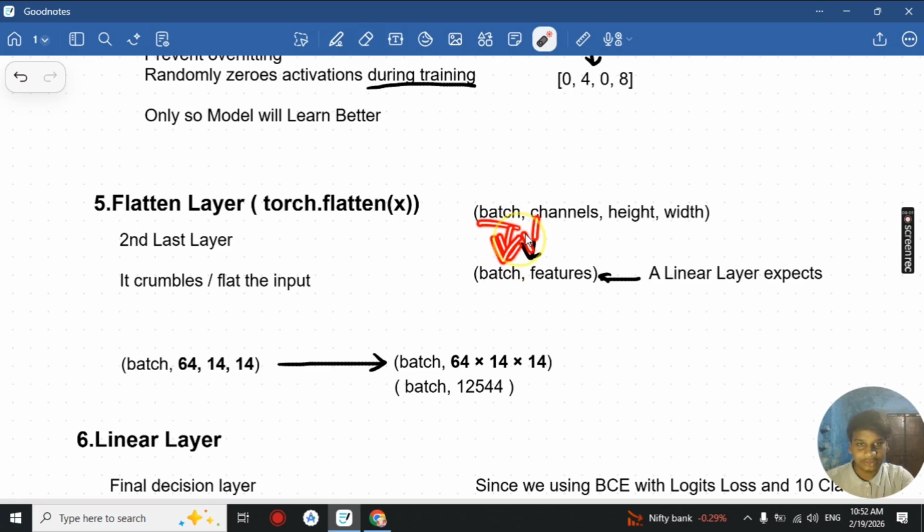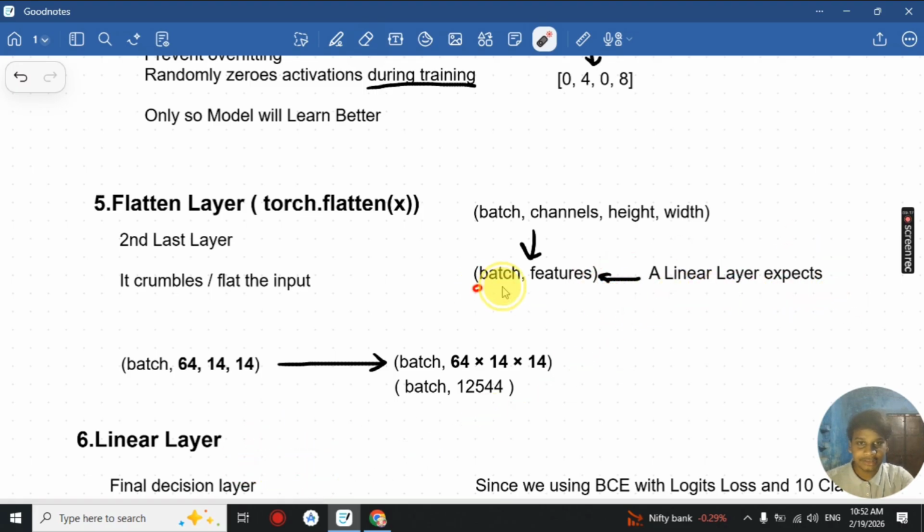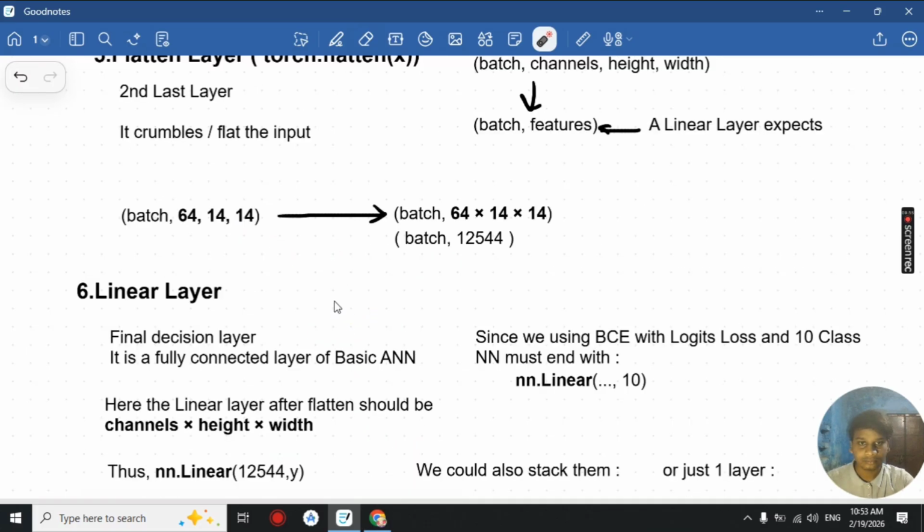The batch will stay the same, only the channels, height and width will be multiplied together to form a single value named features. It is generally required as our nn.Linear layer, which will be our next layer for our artificial neural network, needs only batch and features. So basically we'll be using it at the terminal of the convolution layers.